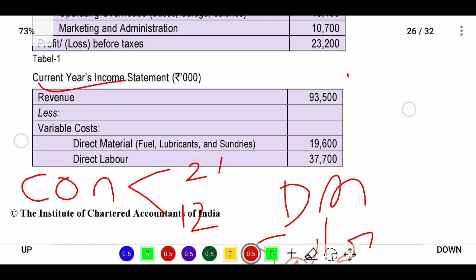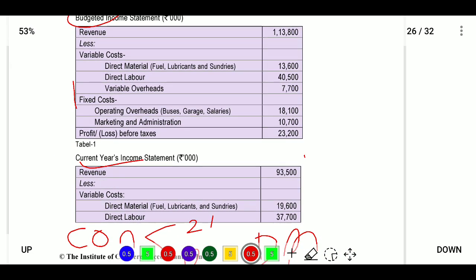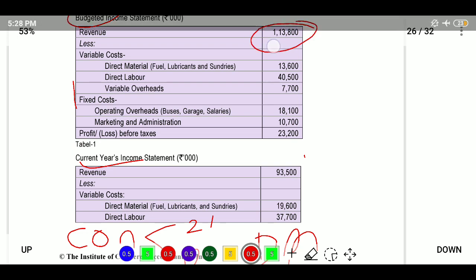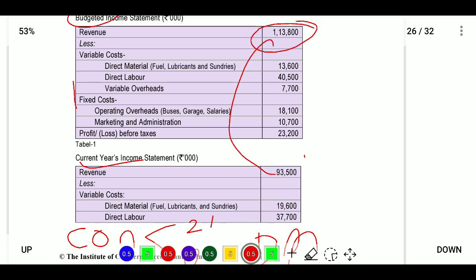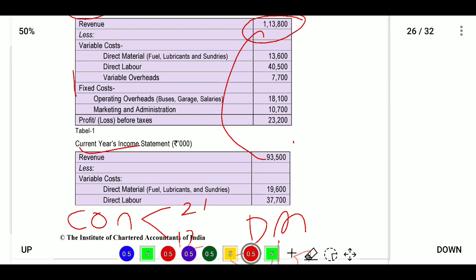Okay, what did they provide? The current year statement, now we will see. Revenue was 93,500, while the budget was 1,13,500, so it decreased to 93,500. Next, variable cost. The variable cost was 13,600 in the budget, and here it is 19,600.